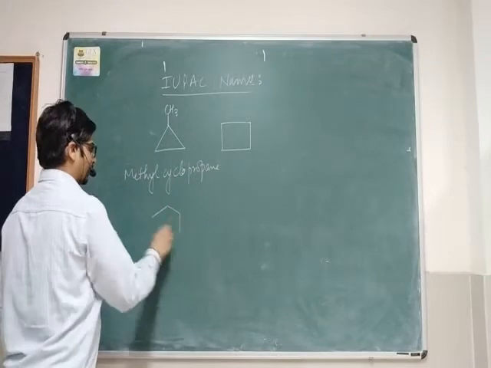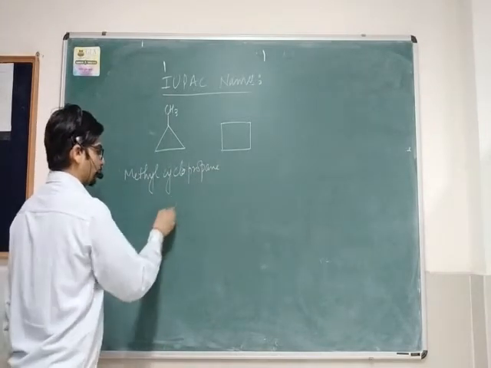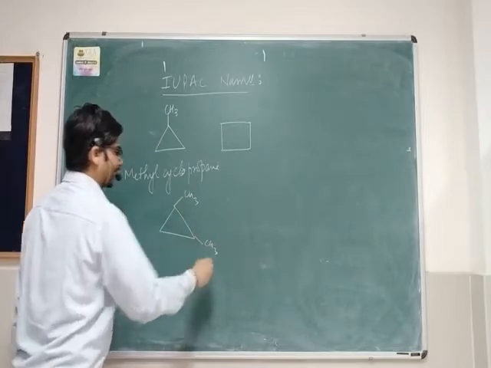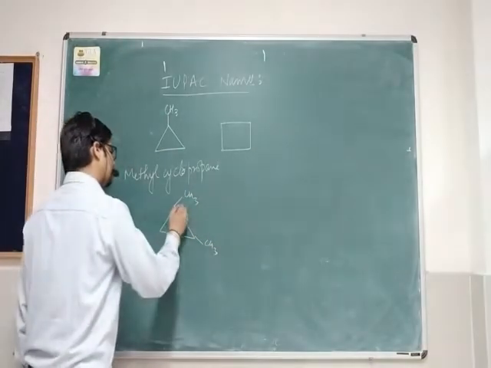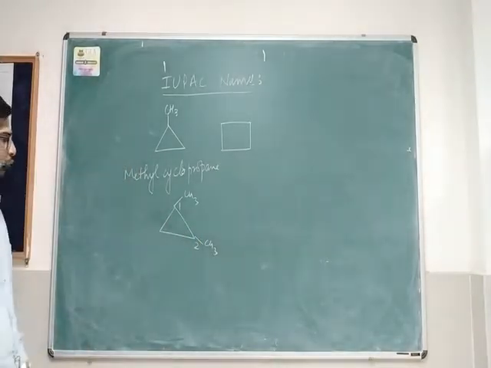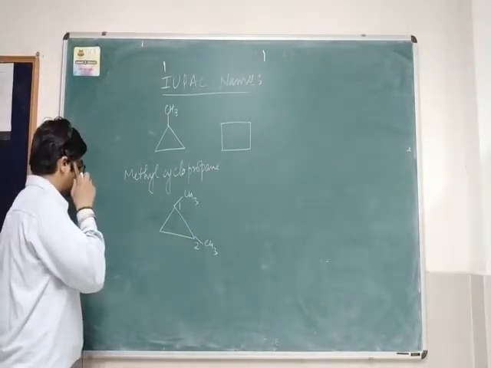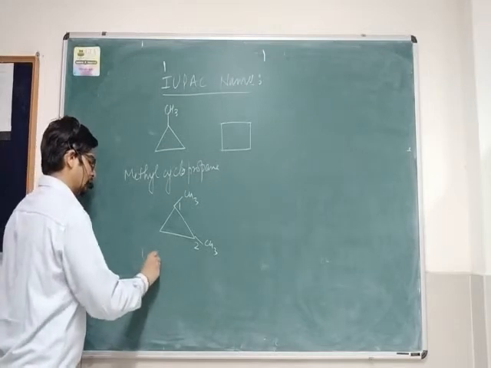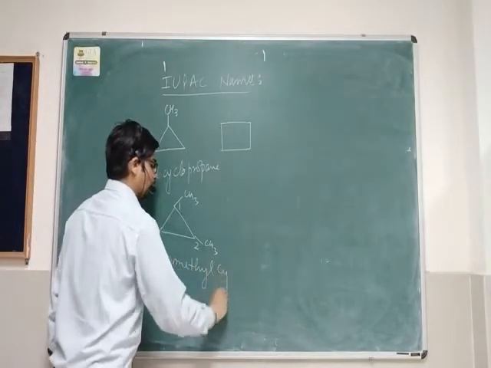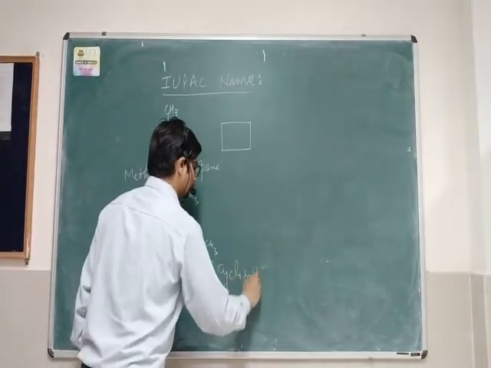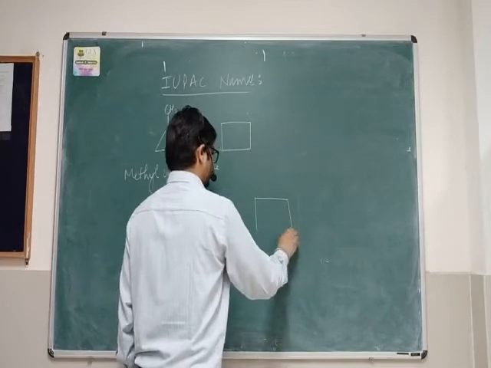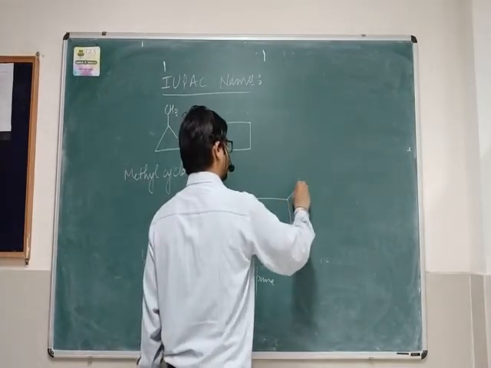If it contains 2 methyl groups, then it becomes dimethylcyclopropane, but we indicate the positions of these 2 methyl groups. So the name of this compound becomes 1,2-dimethylcyclopropane. Similarly, let us take this molecule.